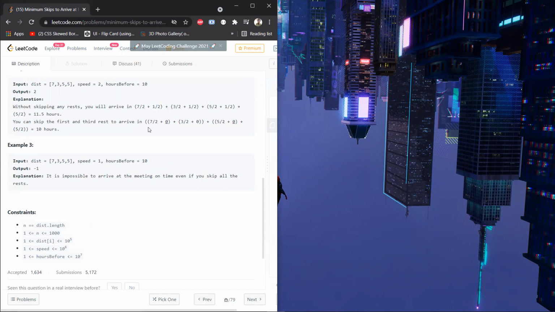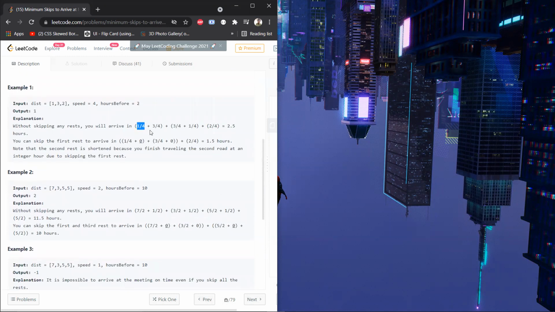In the example that I covered, the duration that you took was 1.1 by 4, but you decided to take a rest, so this 3 by 4 had to be added. Now you won't actually add this 3 by 4. What you can simply do is take the ceiling, or round it off to the next greater integer, right? So why did I use the word ceiling? It's a pre-existing function in C++, right?